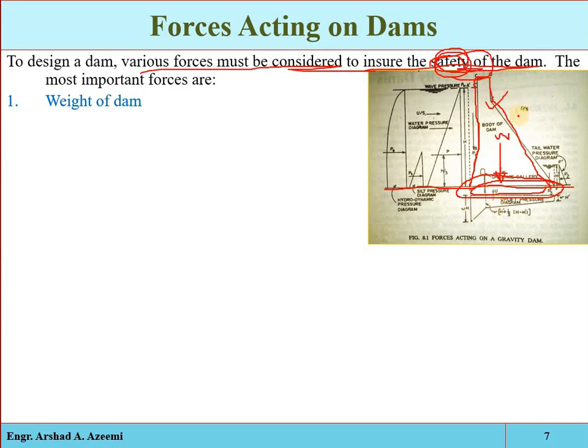So that is one of the forces. Its direction is downward and its point of action will be the center of gravity. This force will act on the center of gravity of the structure. Remember, we are interested in finding out what type of force is acting on the structure, what its magnitude is, what its direction is, and what its point of action is. So the force is weight, its magnitude we will find in the next slides, where we will discuss it in detail. Its direction is downward and the point of action is the center of gravity.